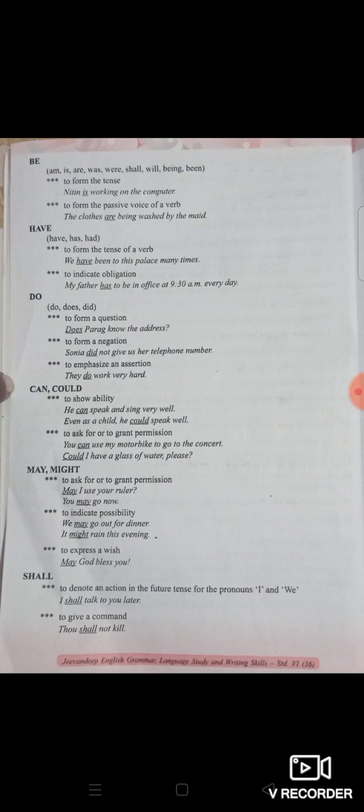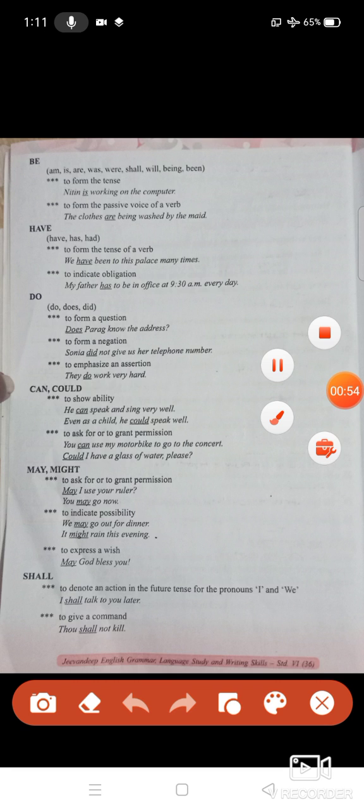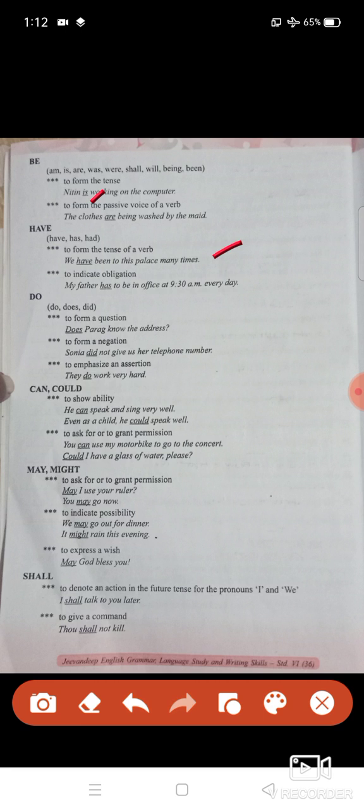Students, so on the next page you will see this briefly. Students, look: be, am, is, or was, were, shall be, will be, being. To form this, for example, Nitin is working on a computer, so is a form of to be. For have, has, had: we have been to this palace many times. Form of do: do, does, did. Does Parag know the address? So forms of do are mentioned here.